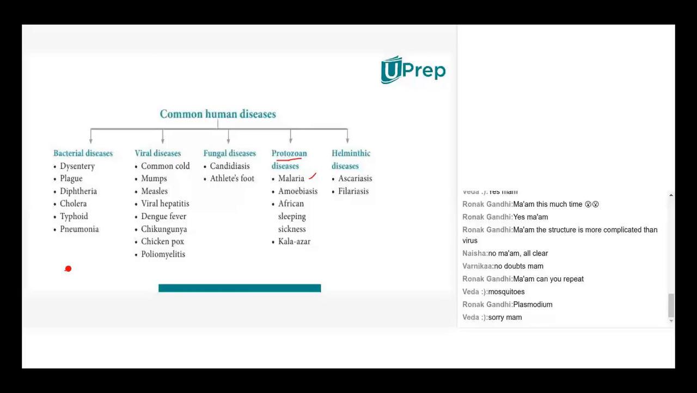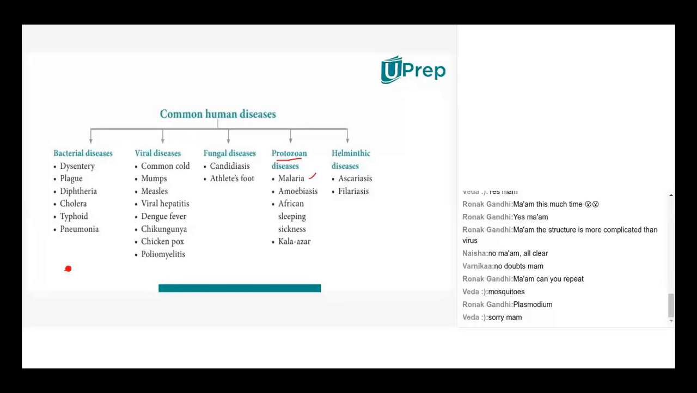Then amoebiasis, we discussed this also. Entamoeba histolytica, a kind of diarrhea sickness. Then sleeping sickness, Kala Azar, that is the name of a disease. So all these are protozoan diseases. So many are there. Just for instance, I gave a list of common diseases. That disease almost we discussed. And see, the list of viral diseases: common cold, mumps, measles, hepatitis, dengue fever, chikungunya, or even polio. Polio is also a viral disease. Under vaccination, I gave an example of that.